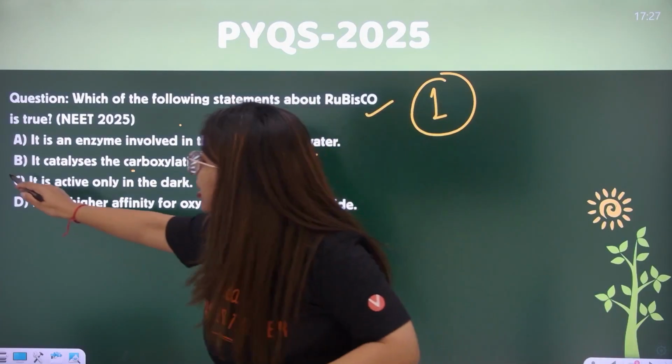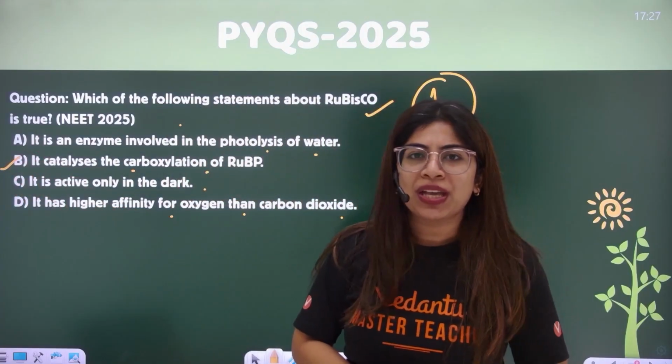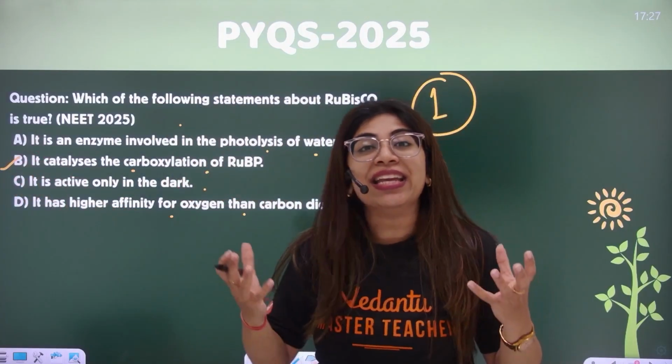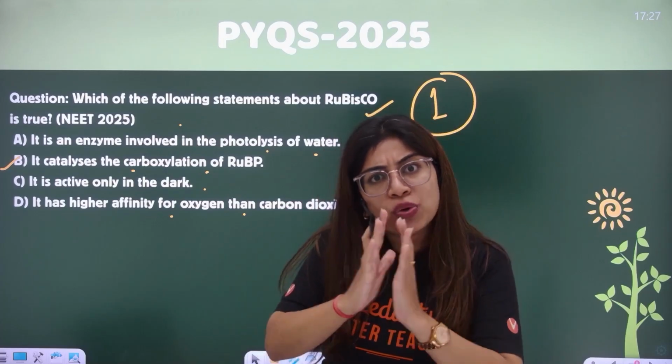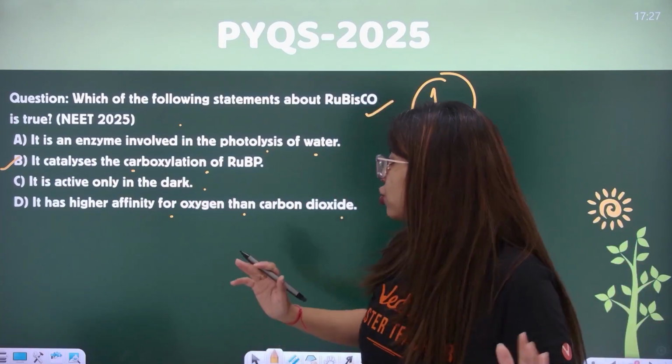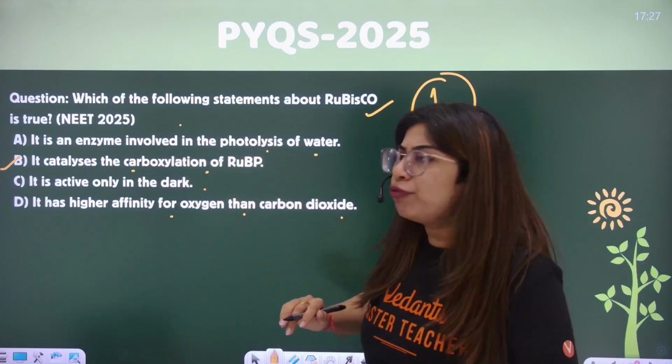Bacho, my answer is definitely B. Now, it is coming out as very easy. Yes, NEET will ask you easier questions. You just have to keep your concepts clear. Option: it is an enzyme involved in photolysis of water.